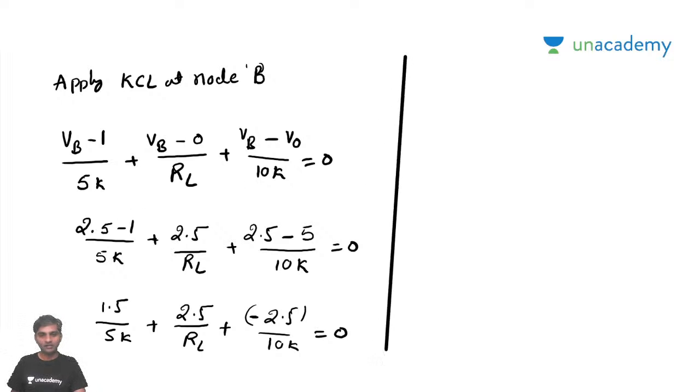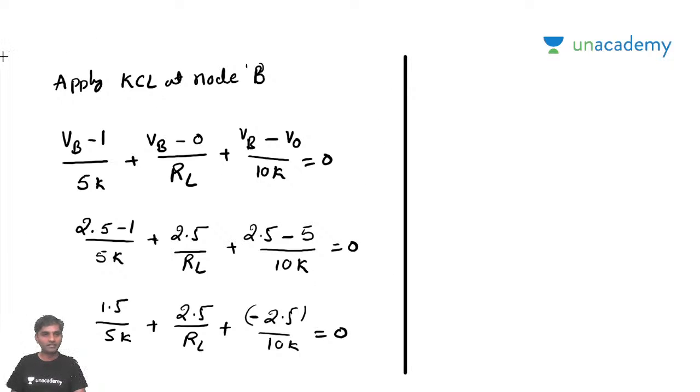Sir, I'll do one thing. I'll multiply and divide the first term by 2 so that I get a very easy one, so that both terms get the same denominator.